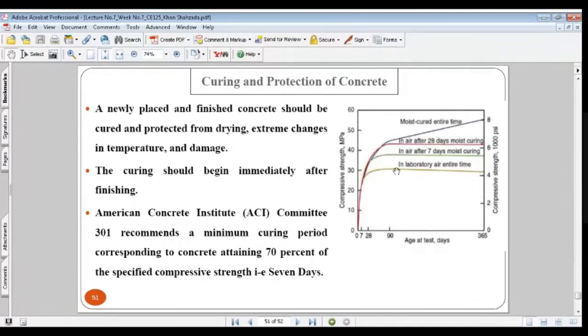So this was in the air with no curing, and you can see the strength is less than 30 megapascal. This one had curing provided up to 7 days, so this is almost 36 megapascal. With 28 days of curing, it is almost 42 to 43 megapascal. And this one, kept for 365 days of curing, is almost 55 megapascal. So I hope everybody has got this. Once we provide curing to the concrete, we can get high strength concrete. Is it clear to everyone now?